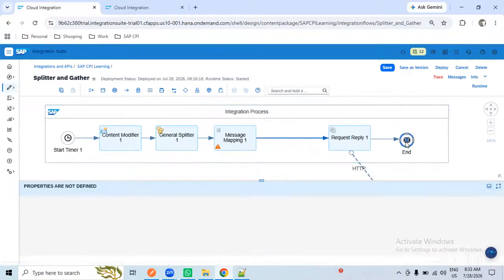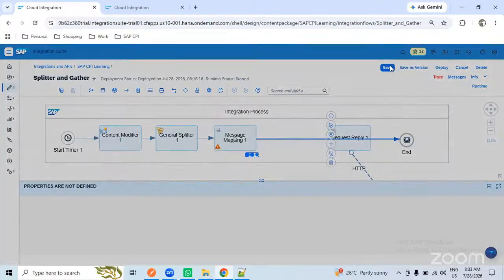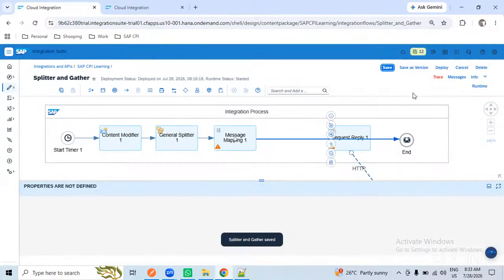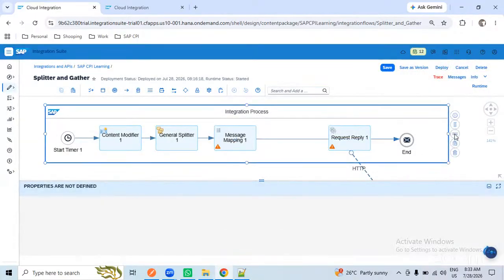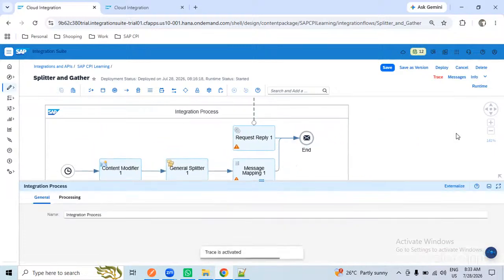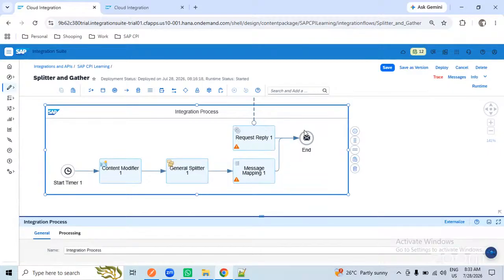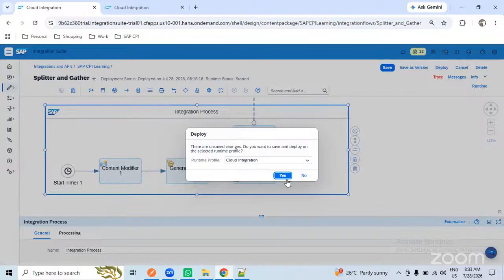If you want, I will directly connect this one and save it. Currently we haven't connected our message mapping to HTTP, so it won't run. For you, I will notify this so that you can see the data. I directly connected my message mapping to it, so for you I will deploy this interface.